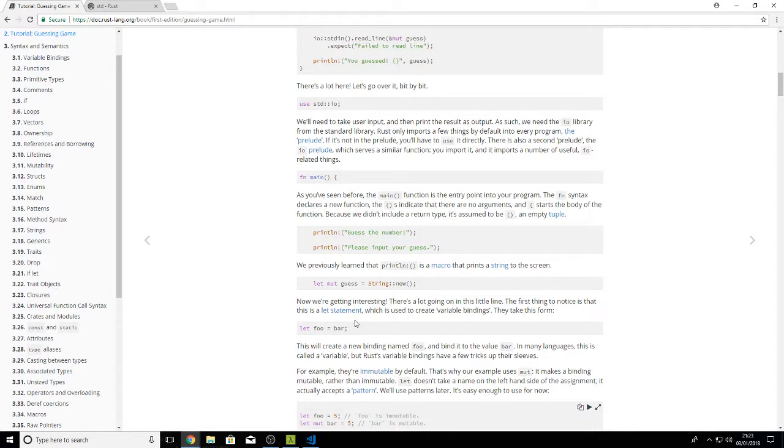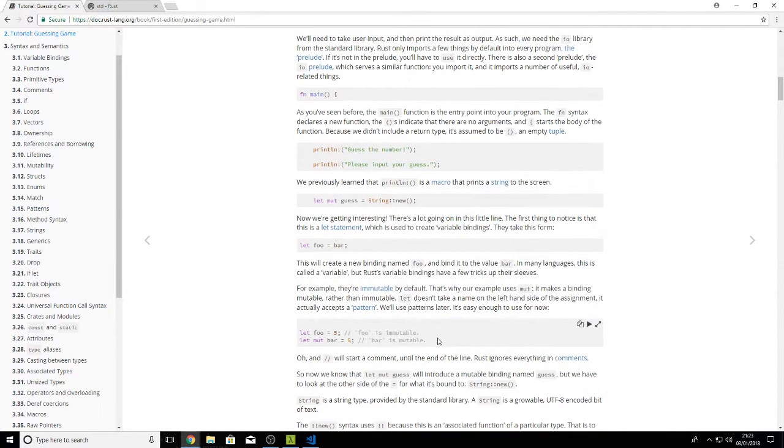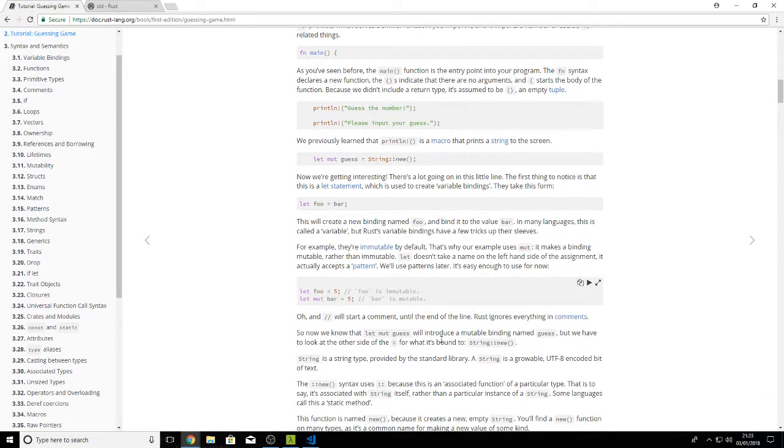The first thing you'll notice is that the let statement, which is used to create a variable binding, takes the form let foo equals bar, as an example. This creates a new binding named foo and binds it to the value bar. In many languages it's called a variable, but in Rust variable bindings have a few tricks up their sleeves. For example, they're immutable by default. In other words, you can't change them. That's why our example uses mut. It makes the binding mutable rather than immutable.